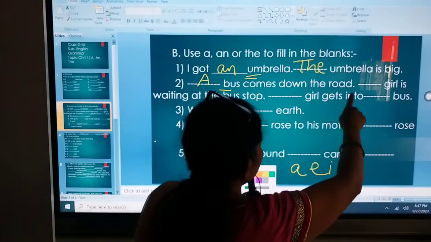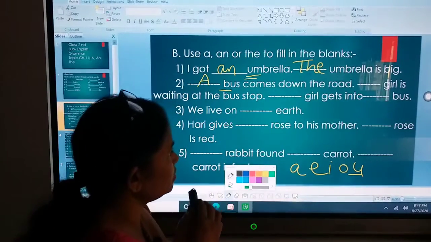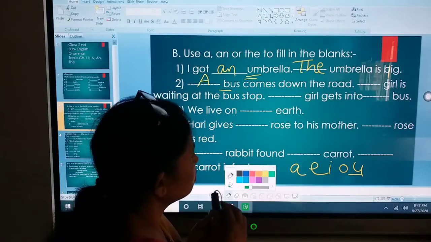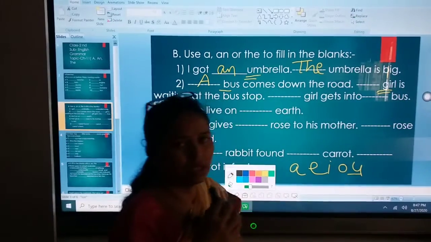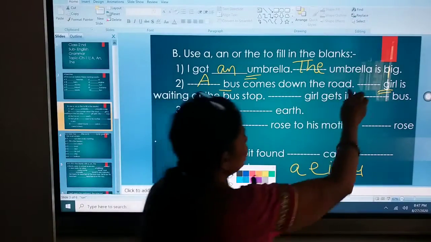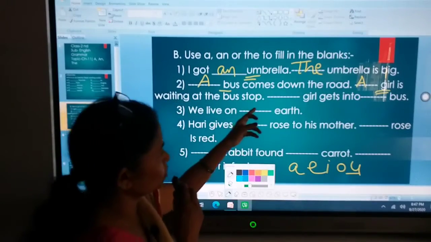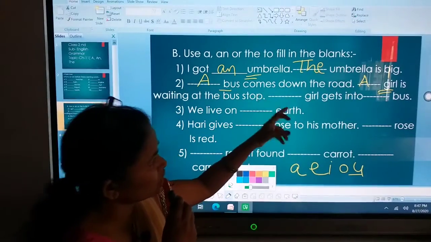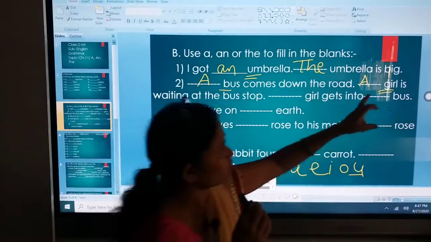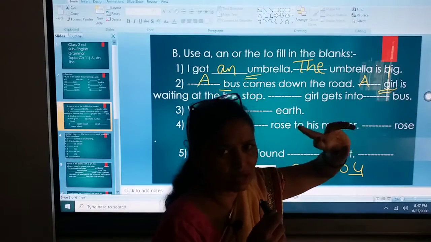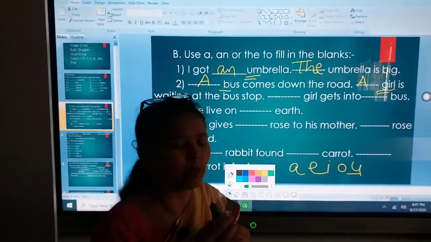Now next is dash girl is waiting at the bus stop. Now see the first letter of girl. It's G. G is your consonant. So we'll add a. A girl is waiting at the bus stop. Now next is dash girl gets into dash bus. Now the girl was written the first time, and in the second sentence also the same word girl is repeating.